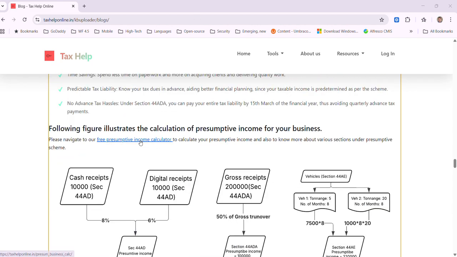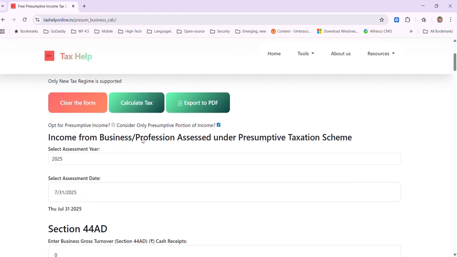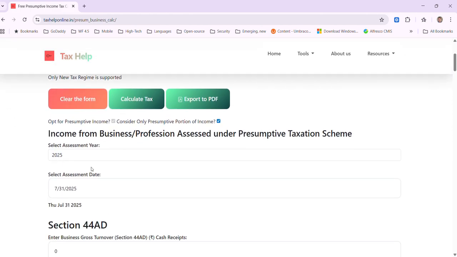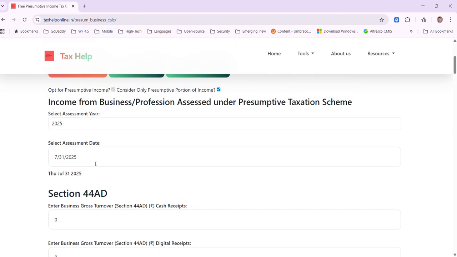Let's head on to our free presumptive income calculator to calculate your presumptive income under section 44AD, 44ADA and 44AE. Section 44AD is for general businesses such as grocery stores and stationery stores and so on.